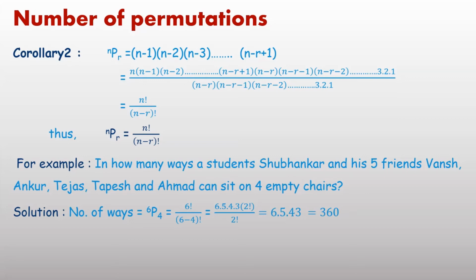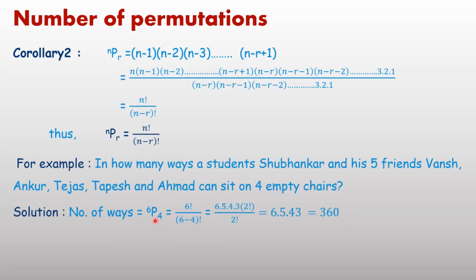In the first slide we already discussed using the fundamental principle of counting. In the first place there are 6 options, second place 5 options, third place 4 options, and fourth place 3 options. Find the product and you will get the total number of options. Just think, in the same question, if there are 3 empty chairs, then the number of arrangements, or permutations, is 6P3 equal to factorial 6 upon factorial 6 minus 3.